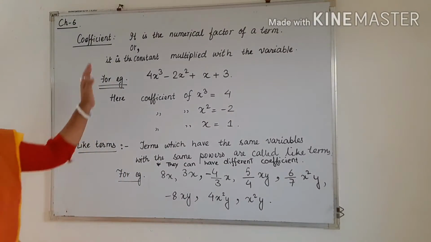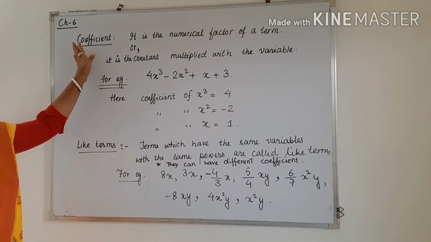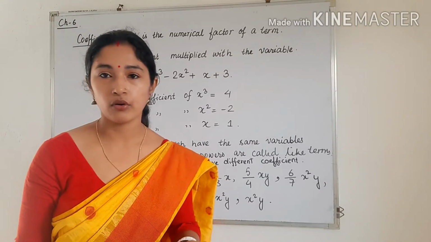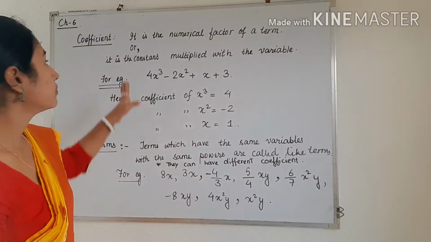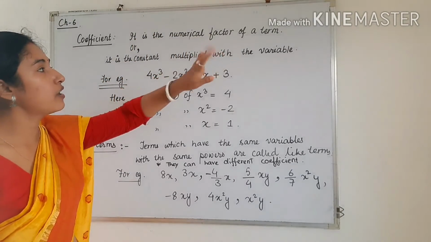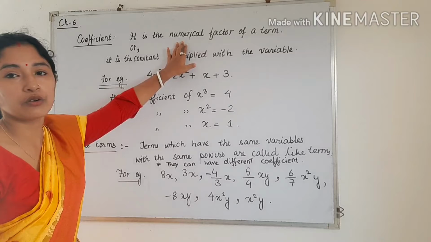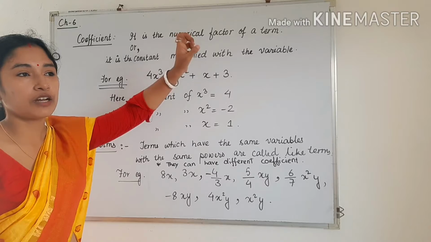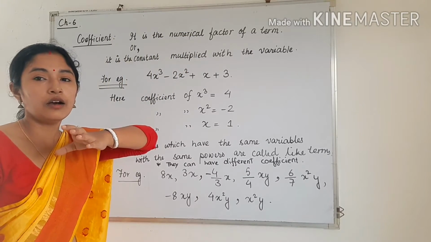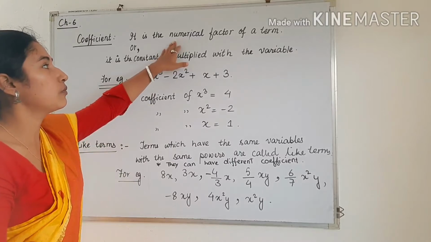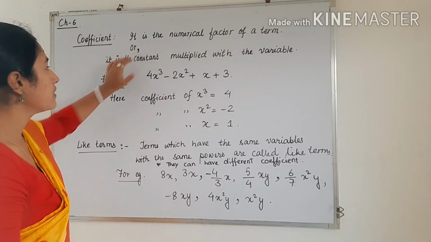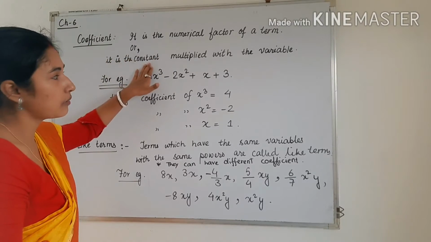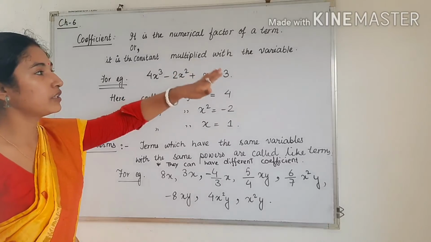So the next topic is coefficient. What is a coefficient? See, a coefficient is a constant value which is multiplied with a variable. It is the numerical factor of a term. Numerical means it should be a number. And why is it called a factor? Because the meaning of factor is that it is multiplied with a variable. That's why it is called the numerical factor of a term. Or we can say it is the constant, that means the coefficient is the constant number, the constant value which is multiplied with the variable.